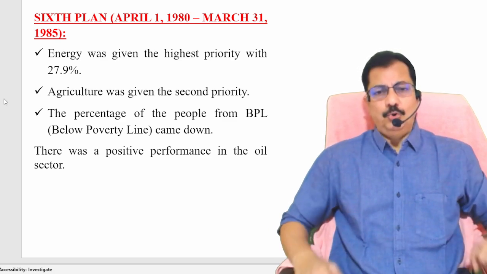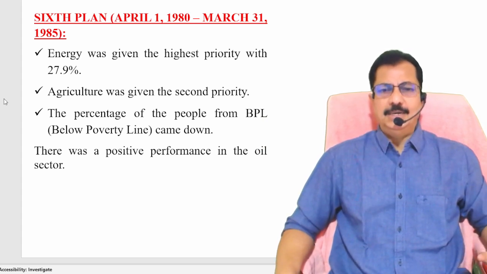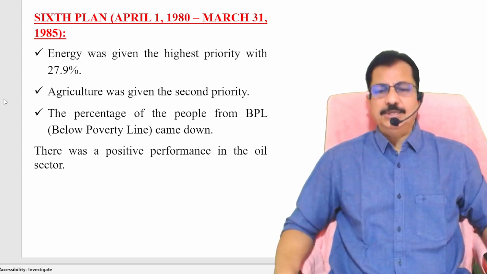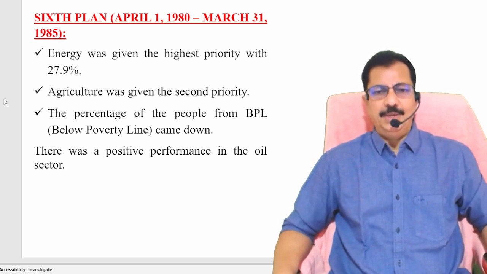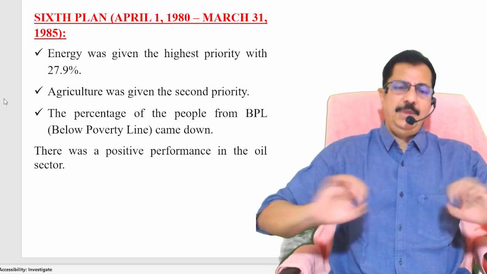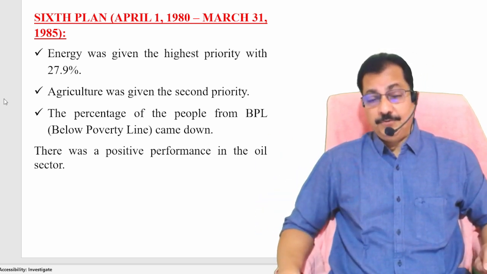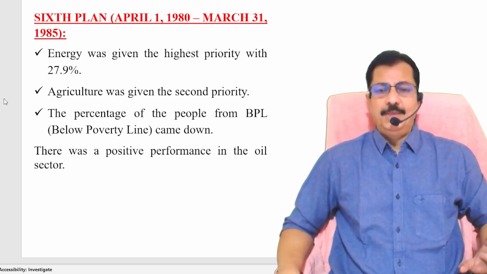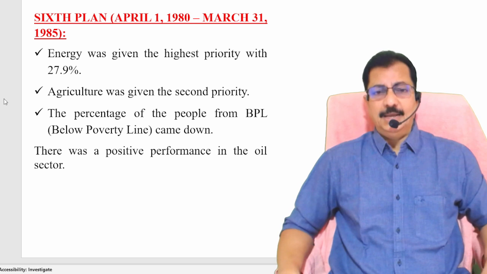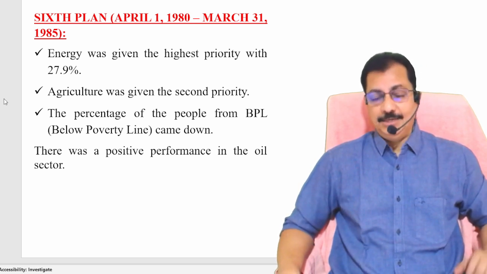literally threw most of the leaders behind the bars. All important leaders like Jayaprakash Narayan, and for that matter, Shri Atal Bihari Vajpayee, L.K. Advani. So many people were thrown behind the bars. That was the reason why there was so much of anti-incumbency factor towards Srimati Indira Gandhi. That is the reason why she lost the 1977 elections.